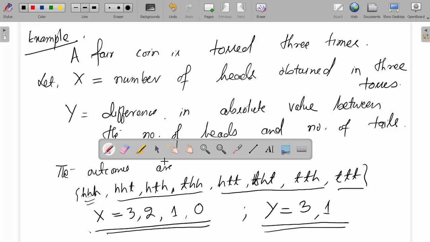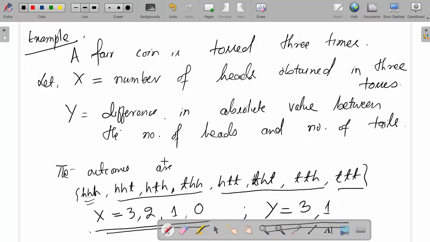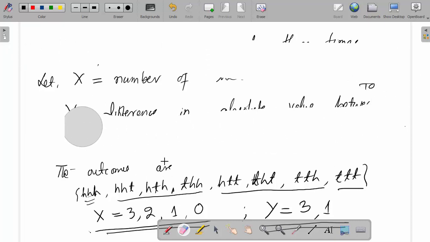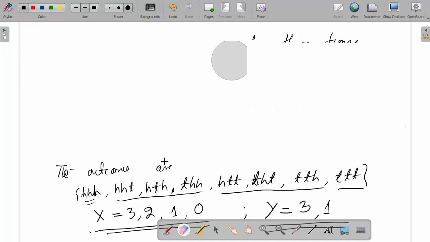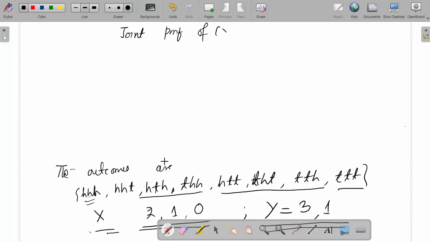Now we have to make a joint probability mass function. So we prepare a table of the joint probability mass function of x, y.